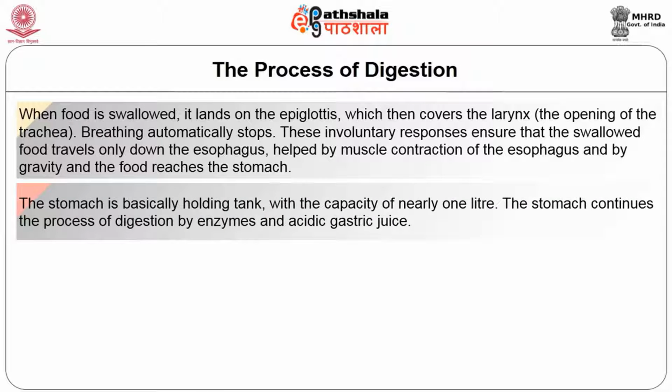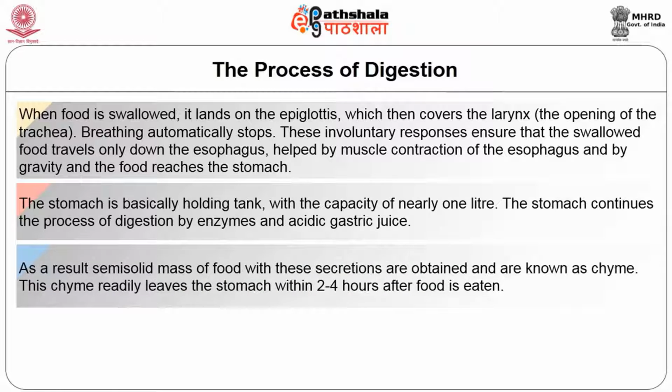The stomach is basically a holding tank with a capacity of nearly 1 liter. The stomach continues the process of digestion by enzymes and acidic gastric juice. As a result, a semi-solid mass of food mixed with these secretions is obtained, known as chyme.